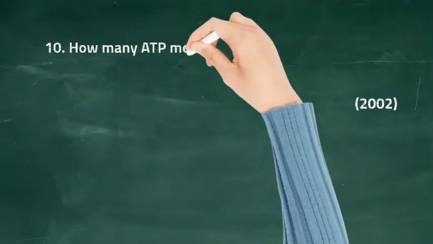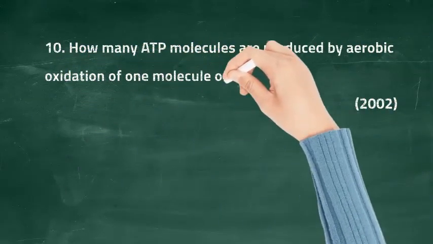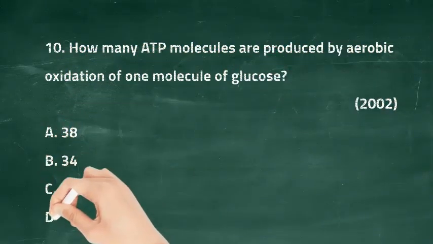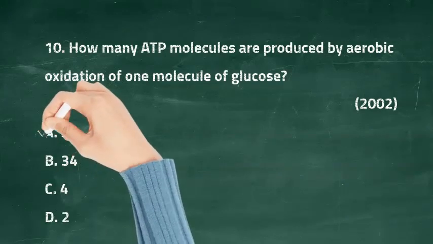So the last question for this lecture is how many ATP molecules are produced by aerobic oxidation of one molecule of glucose? Option A 38, B 34, C 4 and D 2. The right answer is option A, 38.